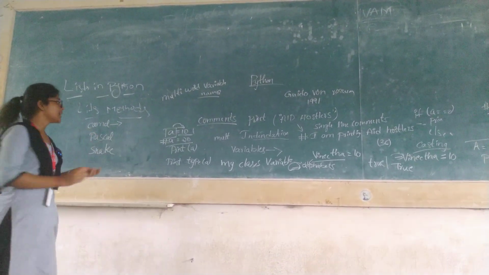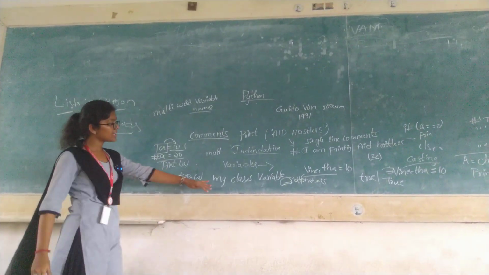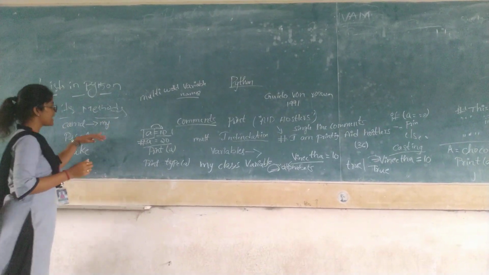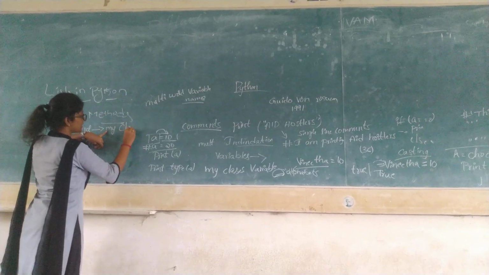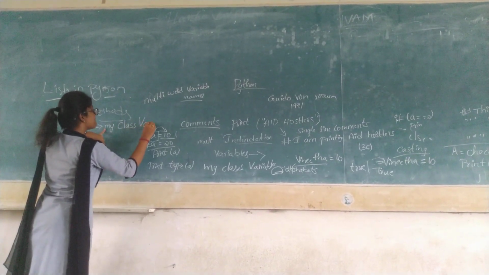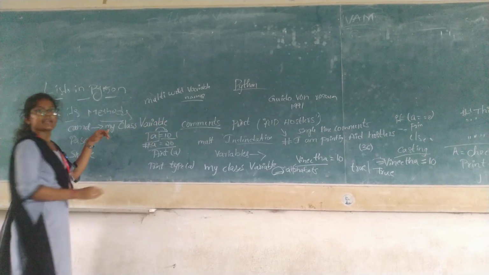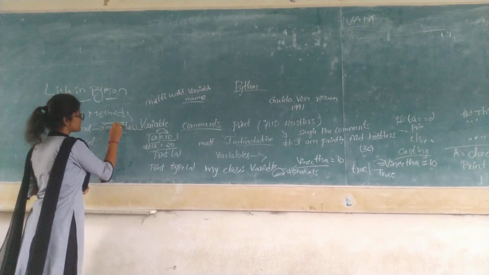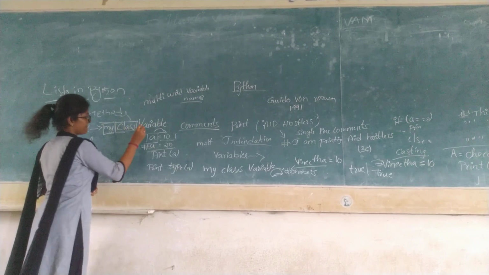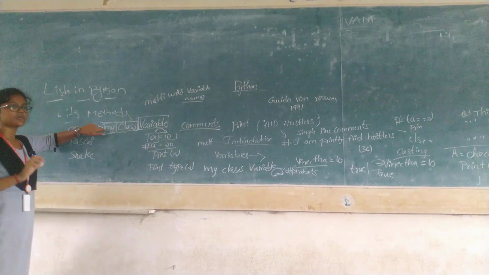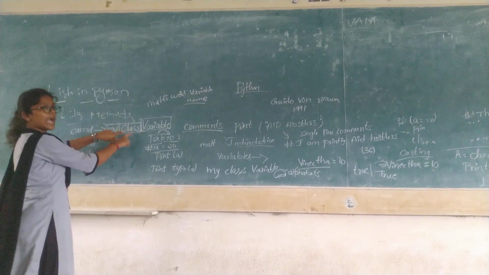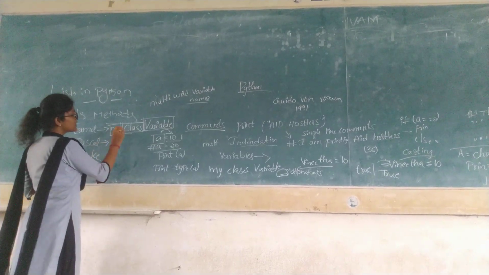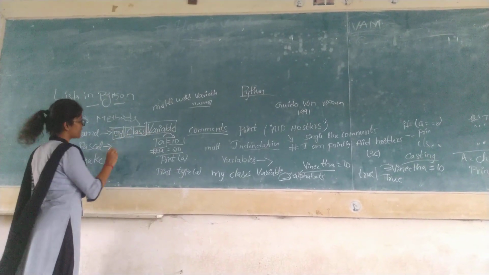What is camel case? In camel case, I have given my class variable. In this I am using the first word as small, and the second word class with capital C and variable with capital V. Except the first one, everything else should start with a capital letter. See, these are three different words, right? Here the first word should be small and the remaining two first letters should be capital. That is camel case.